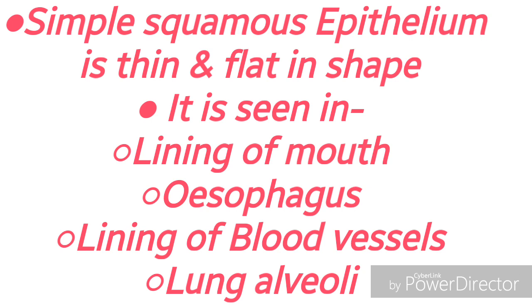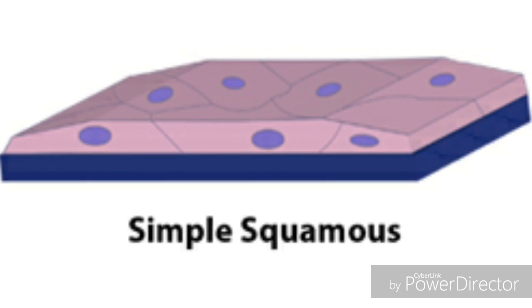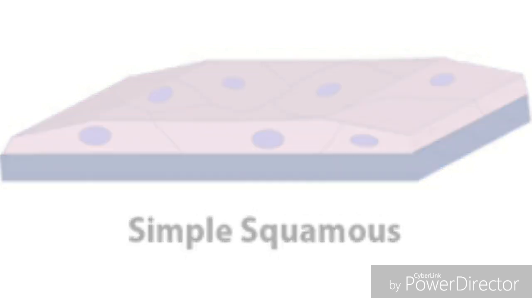Earlier you have seen one activity observing the cheek cells in the mouth. We have to scrape the inner lining of the mouth, and observe the cheek cells in a microscope. So that is simple squamous epithelium. You can see here flat type of cells are present.